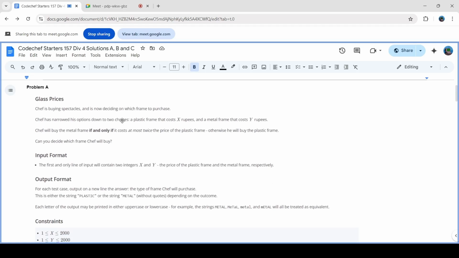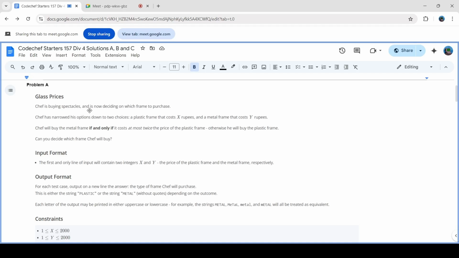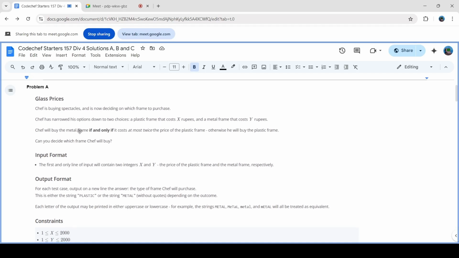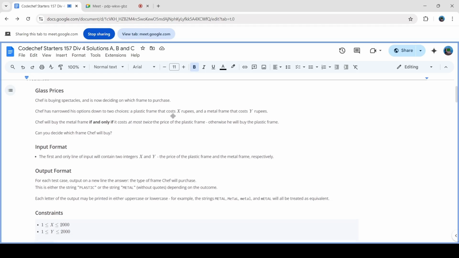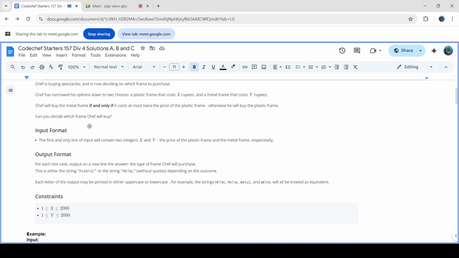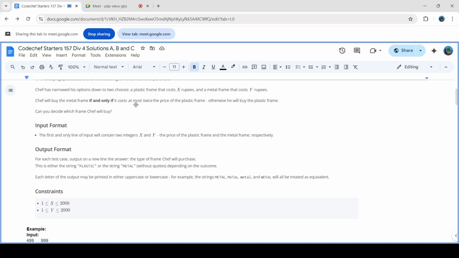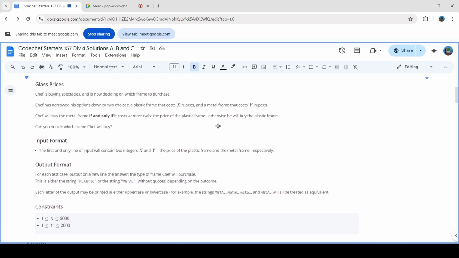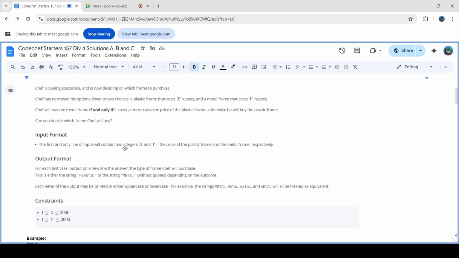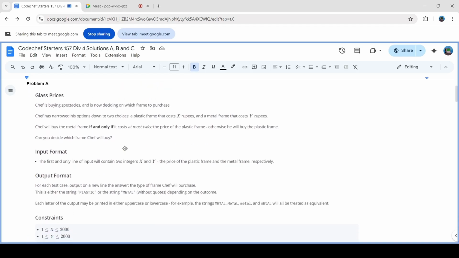So Chef is buying spectacles and is now deciding on which frame to purchase. Chef has narrowed his options down to two choices: a plastic frame that costs X rupees and a metal frame that costs Y rupees. Chef will buy the metal frame if and only if it costs at most twice the price of the plastic frame. Otherwise, he will buy the plastic frame. So, can you decide which frame the chef will buy? This is a really straightforward problem.